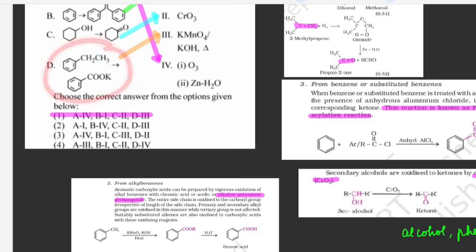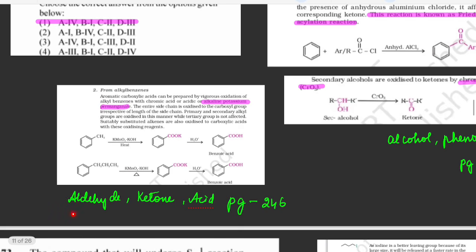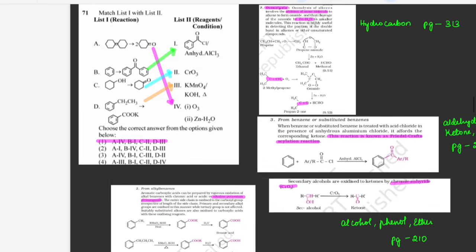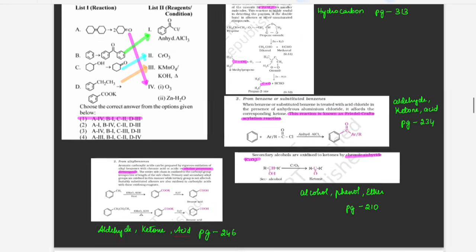And fourth one is, here you can see benzene ring to which an alkyl group is attached, and this alkyl group is converted to acid group. So here this is from the chapter aldehyde, ketone and carboxylic acid. Refer page number 246. So here you can see a side chain which is alkyl chain. So alkyl group is attached to benzene. When you are treating with KMnO4 and KOH, what you are getting is a carboxylic acid group will be attached. So you will have to match this according to the reaction.